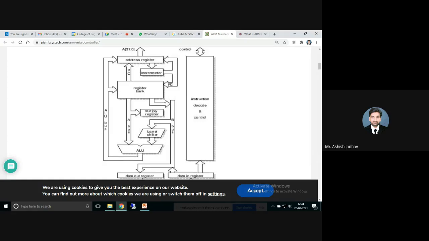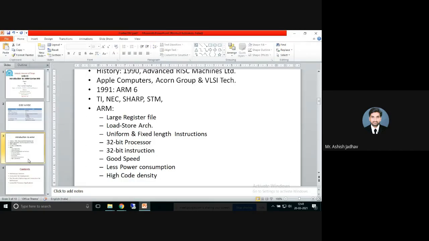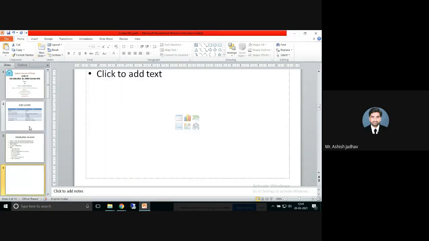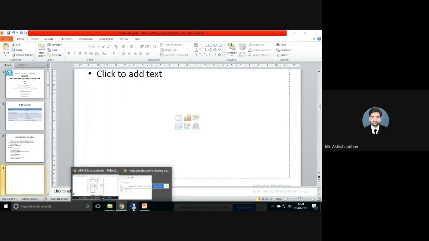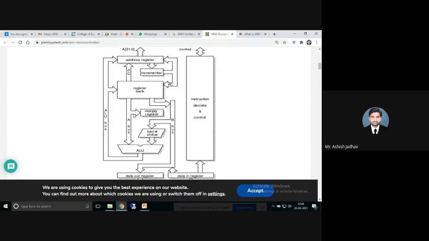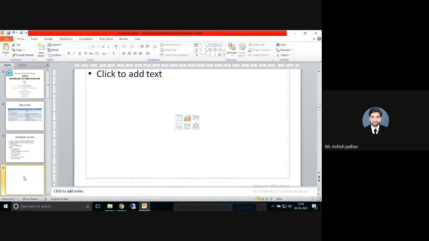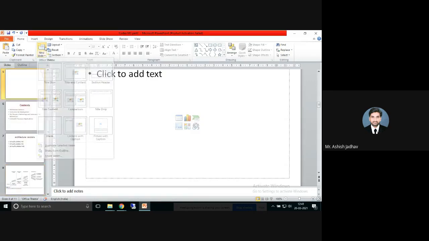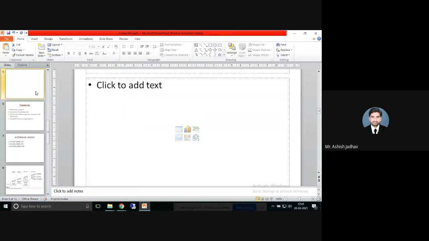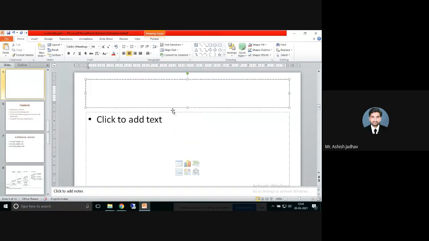Next part of this is, what I will simply do is I will just get this diagram. Yeah. Next point of our discussion is Cortex M3, Cortex series classification.